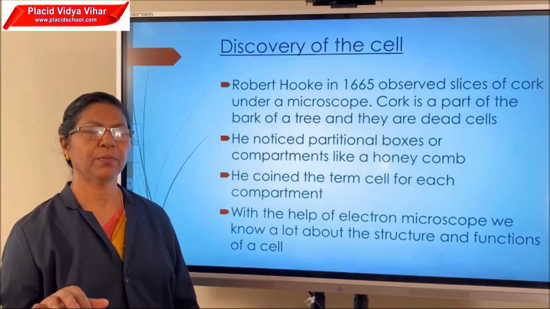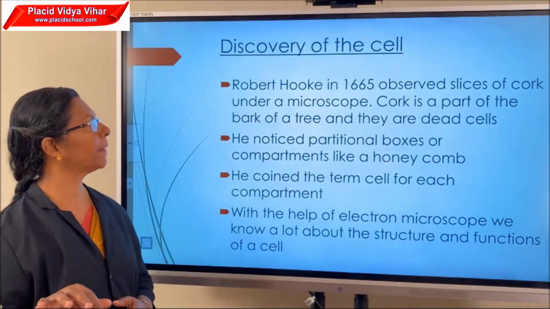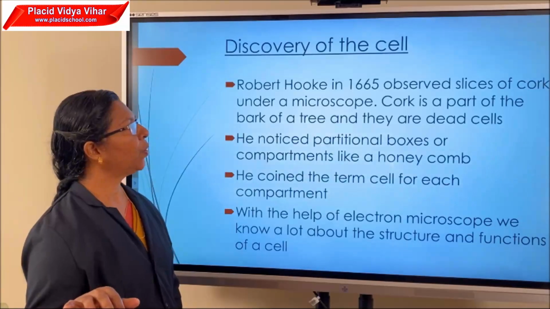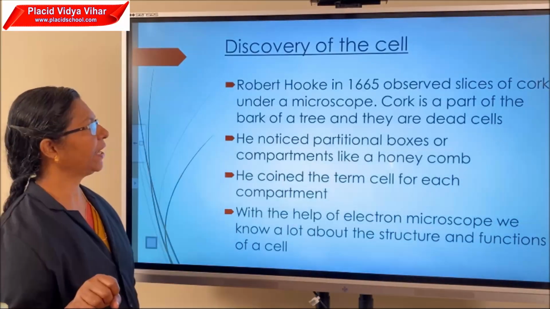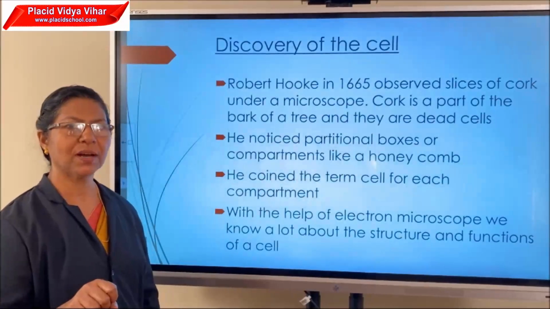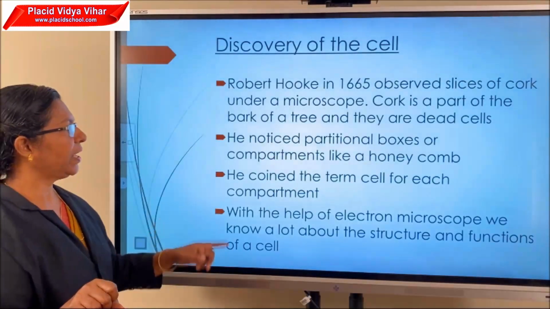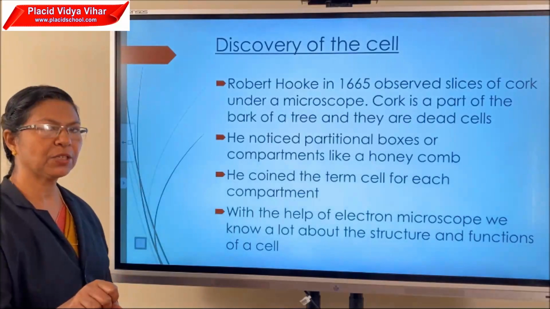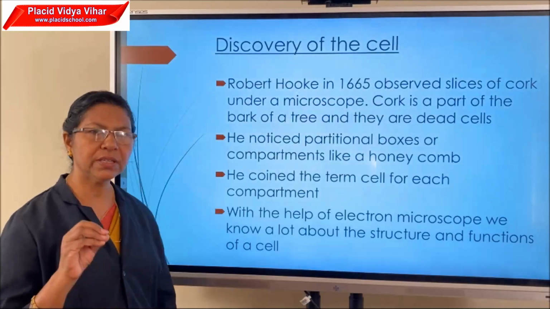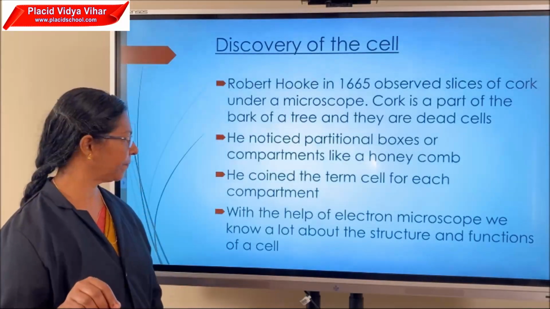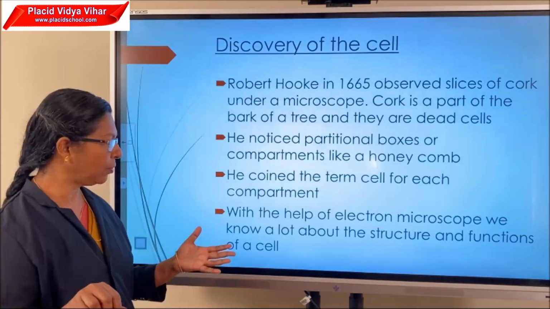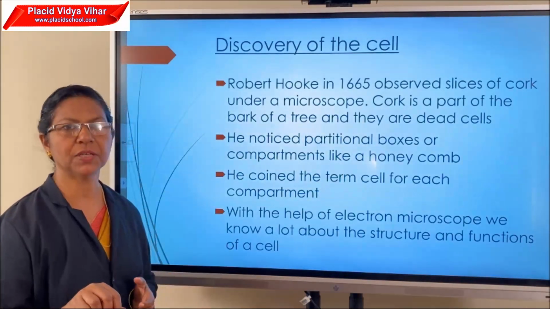Now, next we have to study who discovered the cell. Discovery of the cell: Robert Hooke in 1665 observed slices of cork under a microscope. Cork cells are a part of the bark of a tree, which are dead cells. He noticed partitioned boxes or compartments like a honeycomb. He coined the term cell for these compartments or boxes. With the help of the electron microscope, we now know more about the cell structure and functions of the cell.